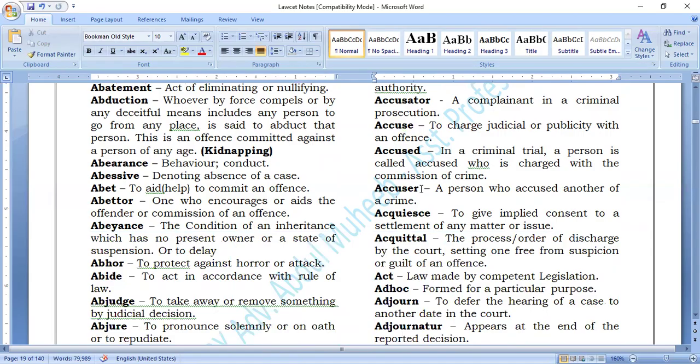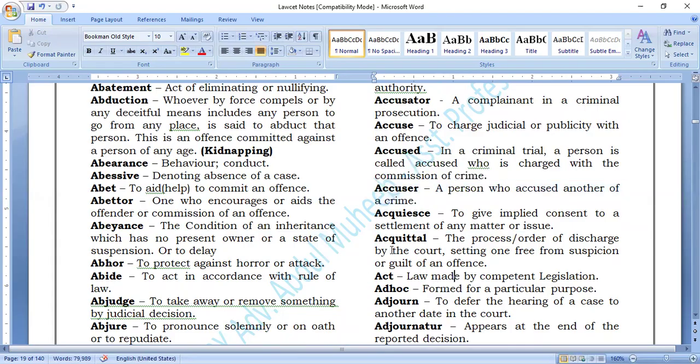Who is the accuser? A person who accused another of a crime is known as accuser. Okay.